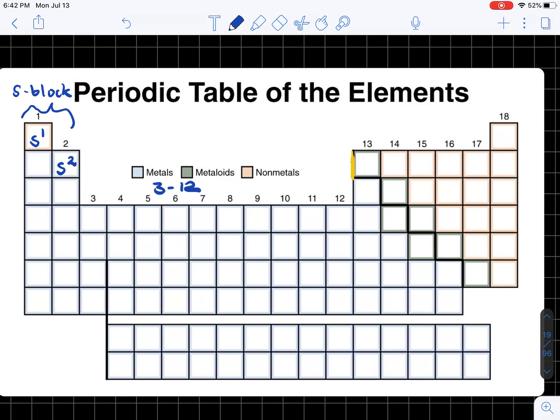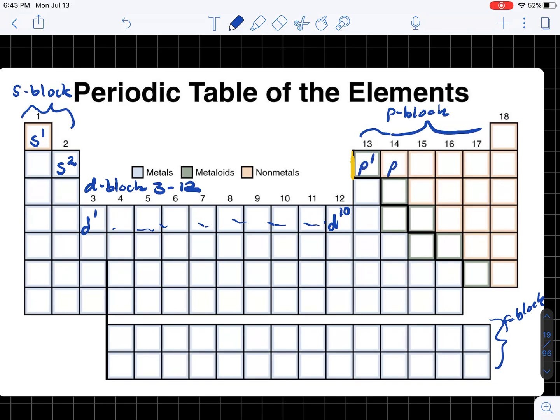When we're dealing with groups 3 through 12, these are called the D block elements. Again, their outermost electron is found in a D shell. So in the third group it's D1, all the way over to 12, where the outermost electron would be the 10th electron in the D shell. And then for the elements over here, this is called the P block, and down here this is called the F block. Again, for the same reasons, the outermost electron is found in that area. So here, group 13, the outermost electron is the first electron in the P shell, and 14, second electron in the P shell, 15, its outermost electron is the third electron in the P shell, etc.